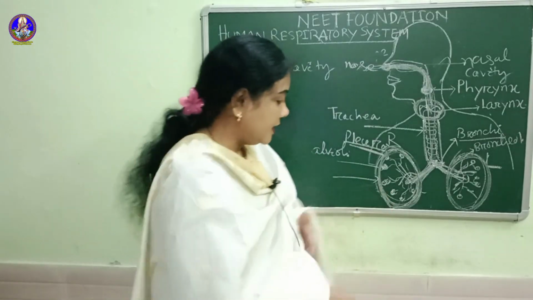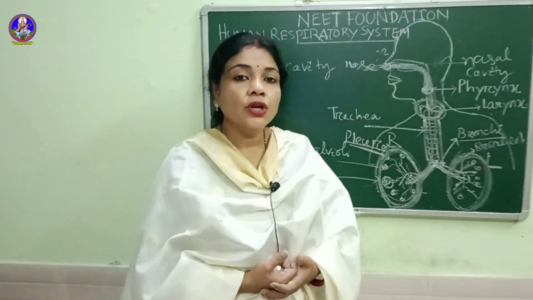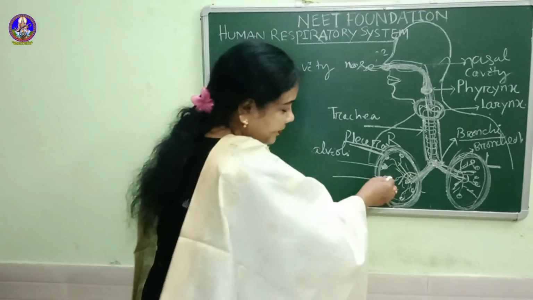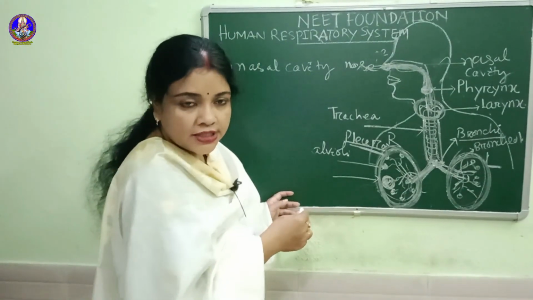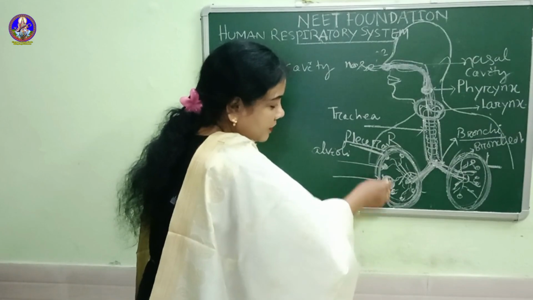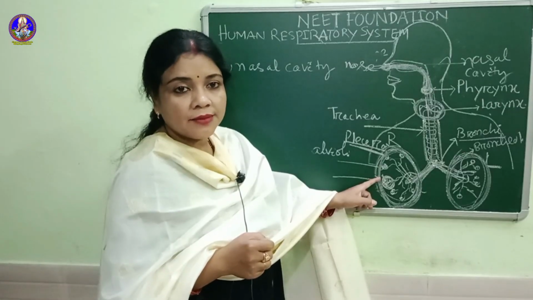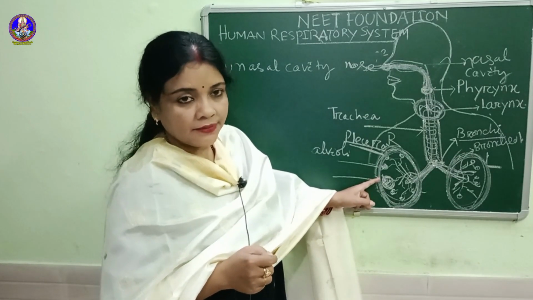These small alveoli are surrounded by blood capillaries. The capillaries surrounding the alveoli receive the air which contains oxygen. That oxygen is given to the red blood cells, RBC, present in the blood capillary.